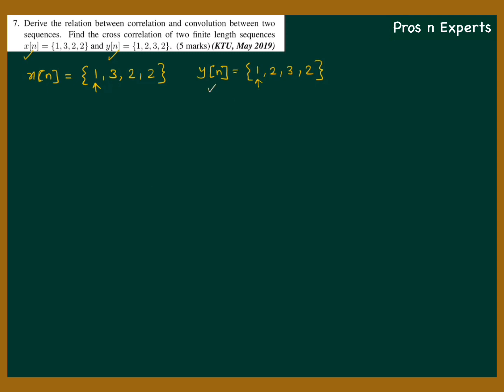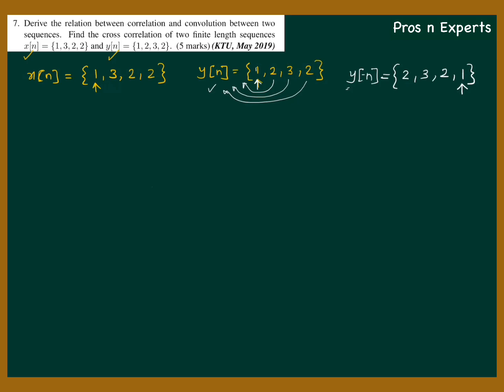Actually, we don't need this y of n. What we need is y of minus n, because correlation is actually x of n convolution y of minus n itself. So what is y of minus n? y of minus n is flipping y of n about the y-axis. So this sample will be at n equal to 0 itself. Now this sample flips to this side at n equal to minus 1, this at n equal to minus 2, and this at minus 3. So what we will get is 2, 3, 2, 1, and 1 will be at n equal to 0. So this is y of minus n.